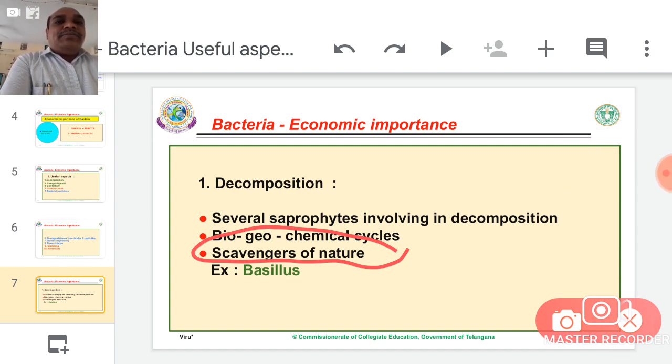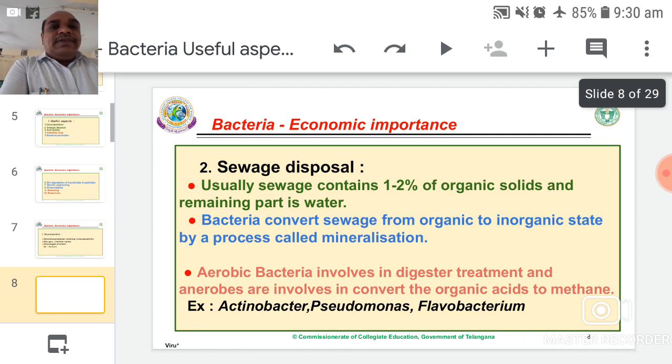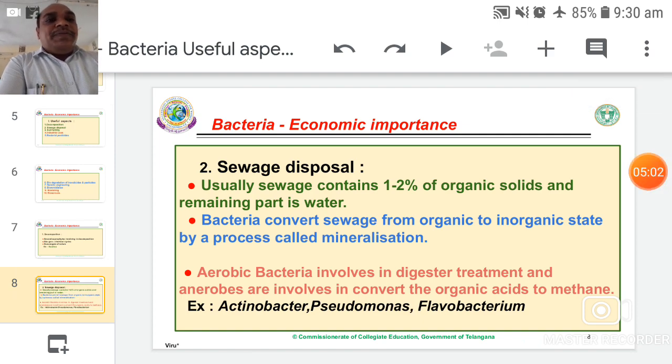Why? They participate in decomposition, and several dead materials are removed from nature, therefore they are considered scavengers of nature. Example, Bacillus species. The second one is sewage disposal.